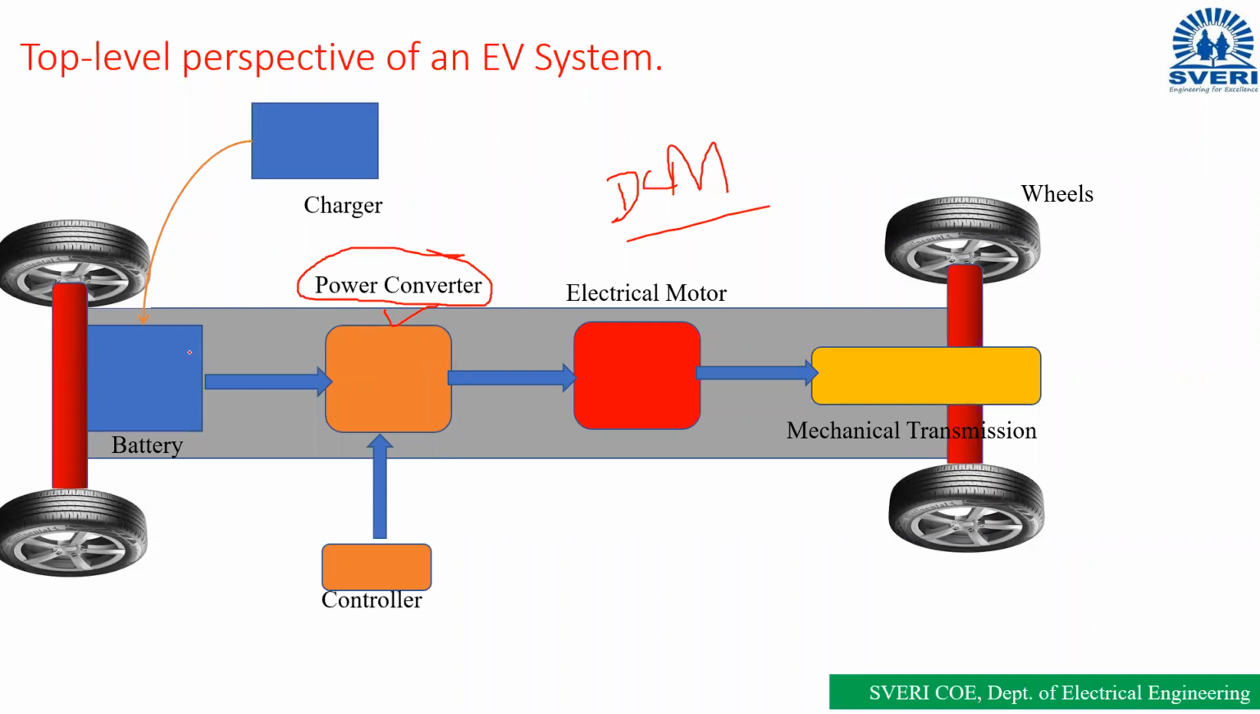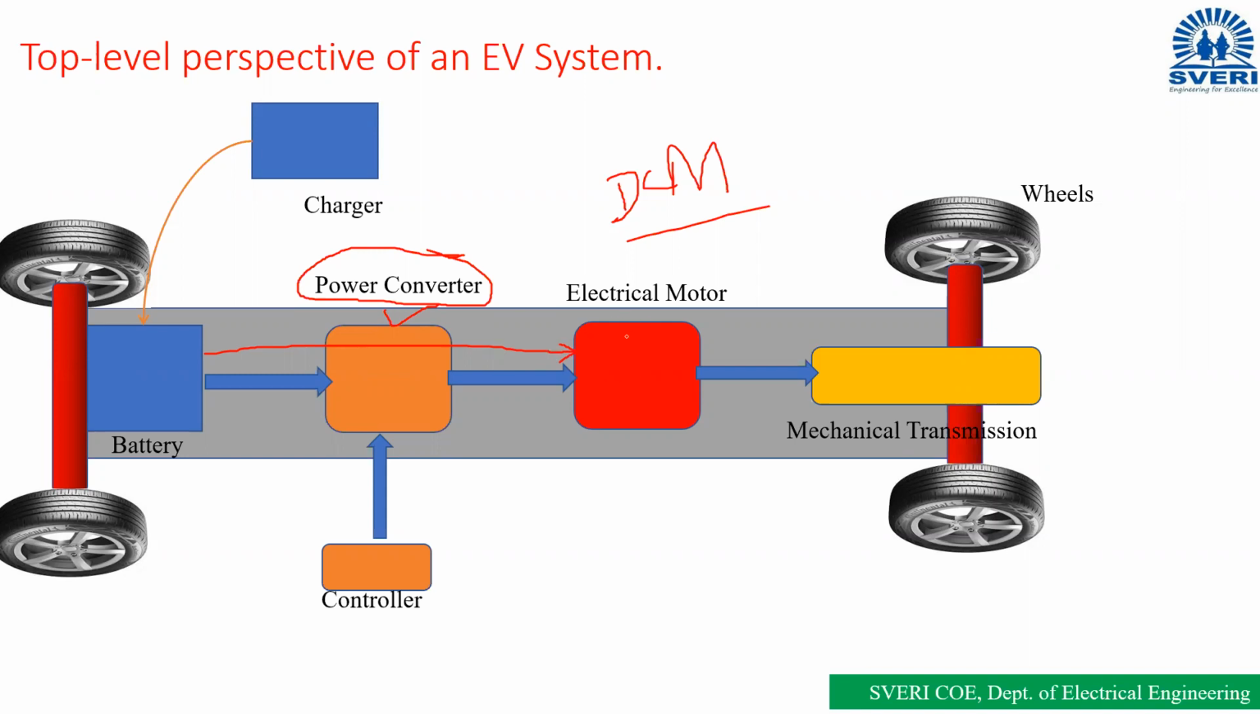So directly we can give the supply from the battery to the motor. But if we give the supply directly from the battery to the motor, then what will happen? The electrical motor is getting a constant power supply. The DC motor needs DC. DC is available, but it will get a constant supply.